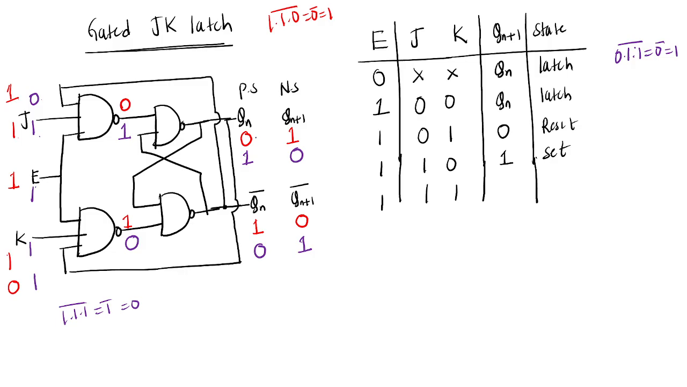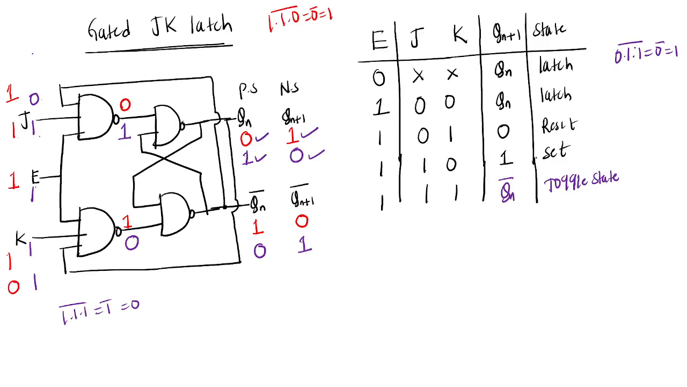So if the present state is 0, the next state is 1. If the present state is 1, the next state is 0. This state is nothing but what we call the toggle state. So whatever the unused state in the gated SR latch, we are making it a used state in the gated JK latch. Did you understand?